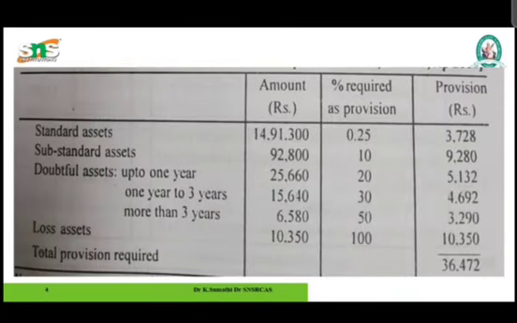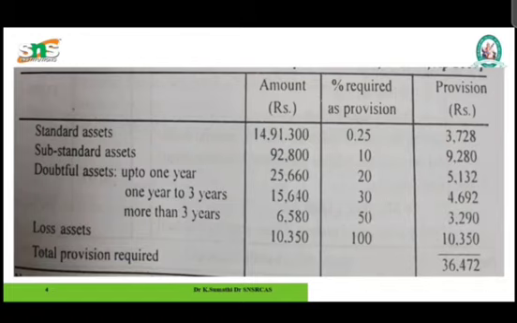The solution. Standard asset: 14,91,300 is the value, and we need to create a provision of 0.25%, so the provision is 3,728. Next, substandard asset. The amount is 92,800, and we need to create a provision of 10%. The provision is 9,280. And the next one is doubtful asset.